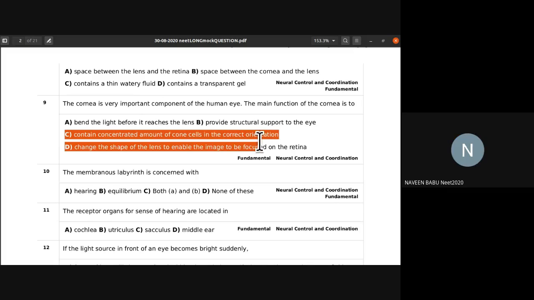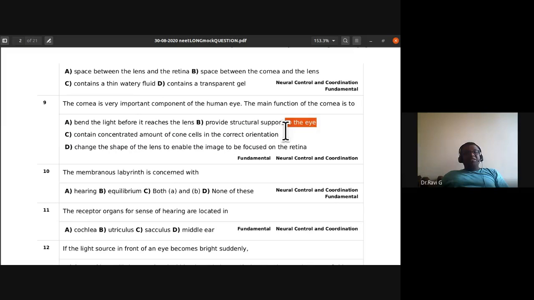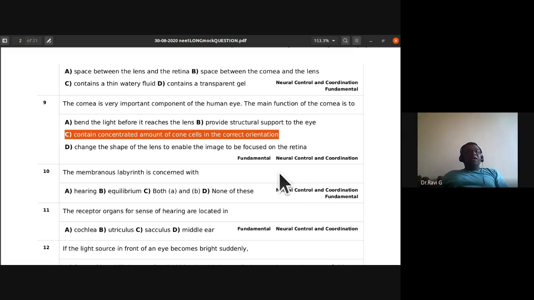Option B, sir. Option C is the right answer. It contains concentrated amount of cone cells in the correct orientation. So the cornea contains concentrated amount of cone cells in the correct orientation.